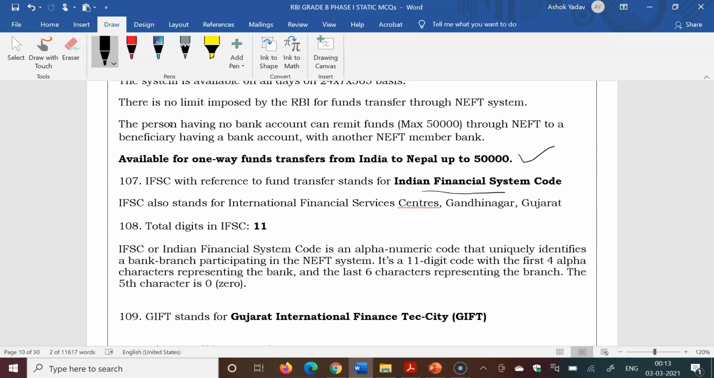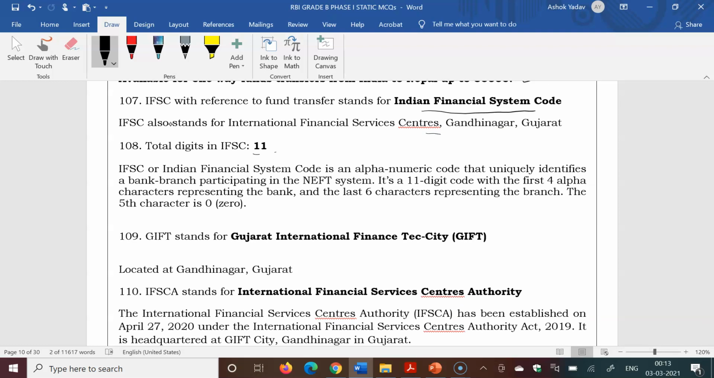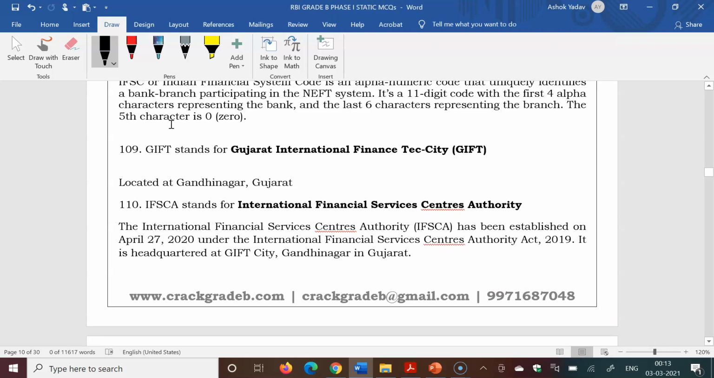IFSC stands for Indian Financial System Code. It is an 11-digit code, and IFSC also stands for International Financial Service Center, which is located in Gandhinagar, Gujarat. Total digits in IFSC code are 11. The details of the 11 digits are given in the PDF.